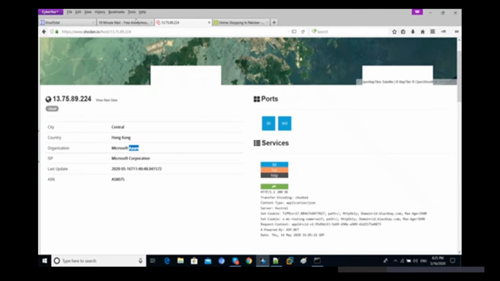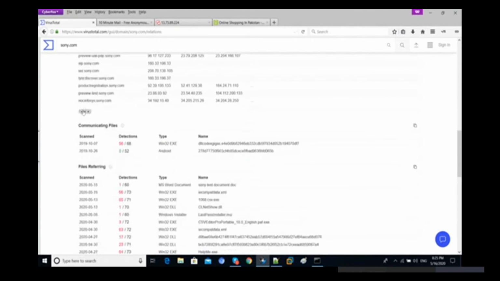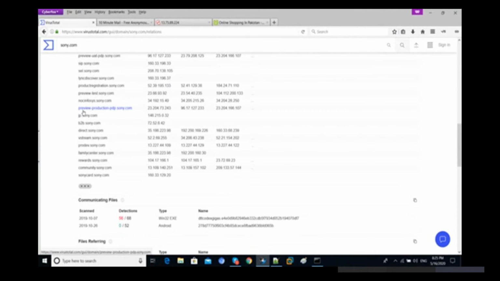So with the help of VirusTotal, we can really find out the subdomains. This one is also passive information gathering because we are not doing the attack directly, right? Yes. Now let's try to check out.